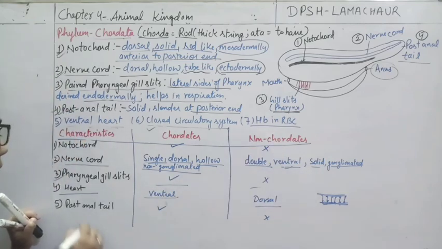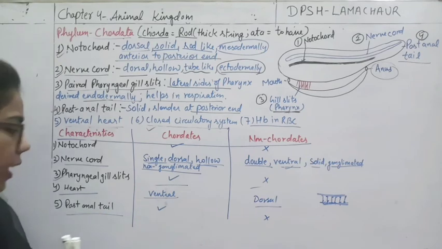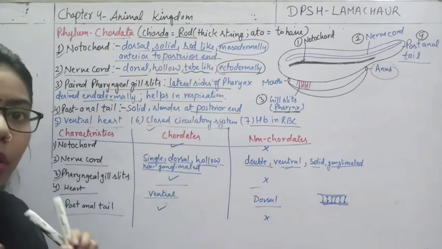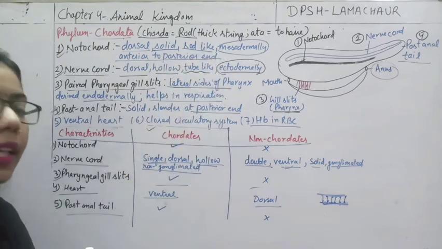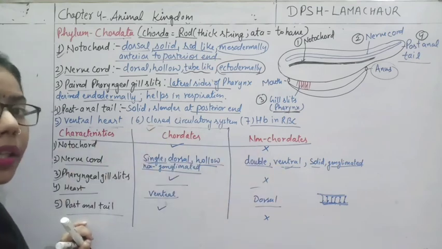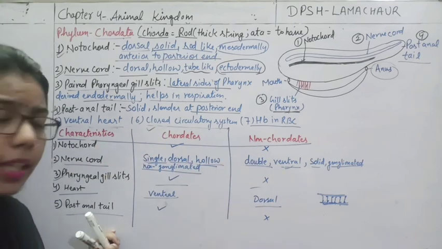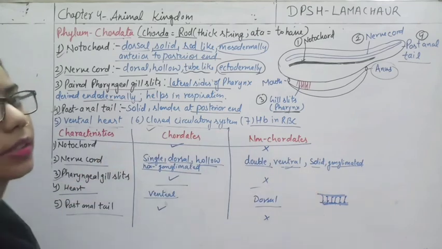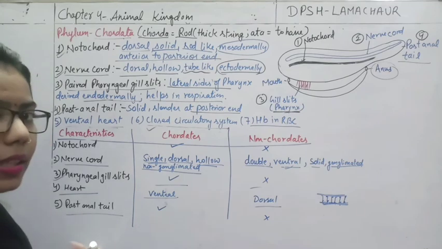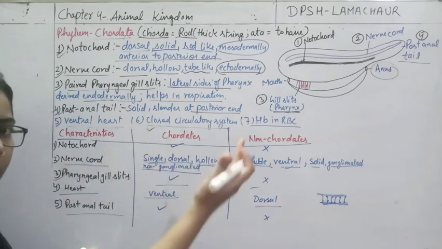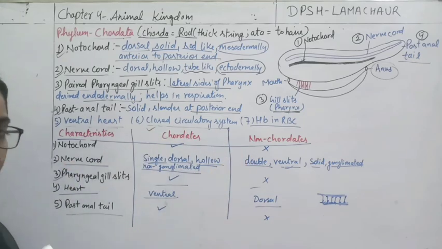So heart is situated dorsally in case of non-chordates, and in case of chordates it is ventrally located. Now about the post-anal tail, you have seen this post-anal tail only in the chordata. जितने भी chordata में है उन्हीं में आप tail देखेंगे, जो anus के पीछे तक extend करेगी. But there is no such post-anal tail in case of non-chordates. इसके पास कोई भी ऐसी tail नहीं है जो anus के बाद तक extend करे. Okay, so anus is the last position in case of non-chordates, but here it can extend and make the tail, that is the post-anal tail, right?